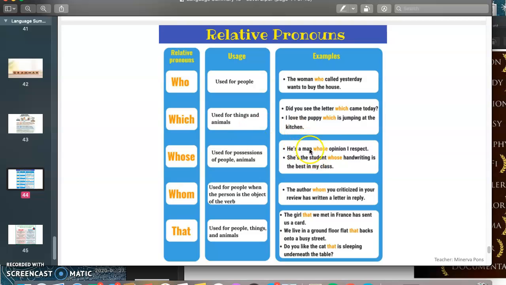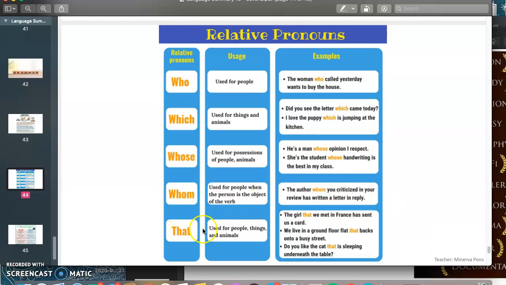So if I say he's a man whose opinion I respect, I'm saying that the opinion belongs to him, that is his opinion. Then if I say she's the student whose handwriting is the best in my class, I'm telling you that the handwriting is hers, that it belongs to her. So then we use whom for people again, but we use it in this case when the person instead of the subject is the object of the sentence. I also sent you a video about that on the group.